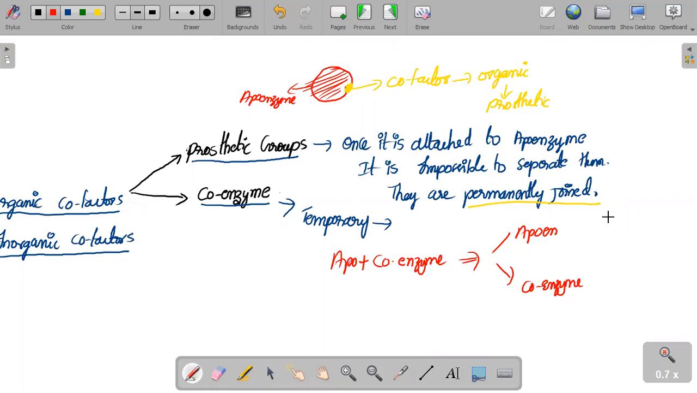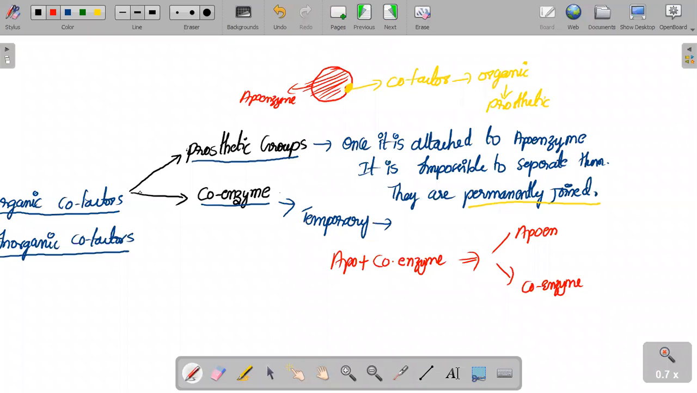Coenzymes attach to the enzyme in a temporary manner only. When the reaction is going to take place, then only both of them will come together and join together. Once the enzymatic reaction is over, both of them will separate. They are not permanently linked. They are temporarily linked, ma. That's it, mama. Prosthetic groups and coenzymes.